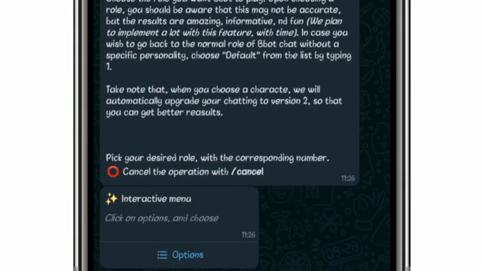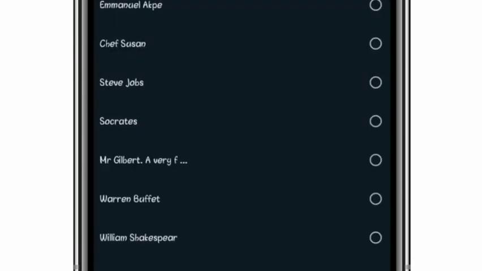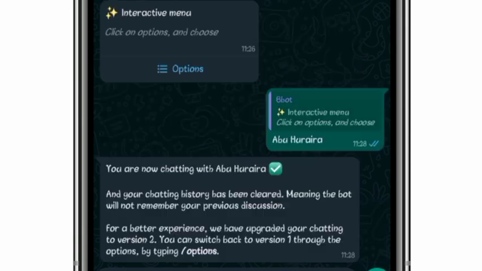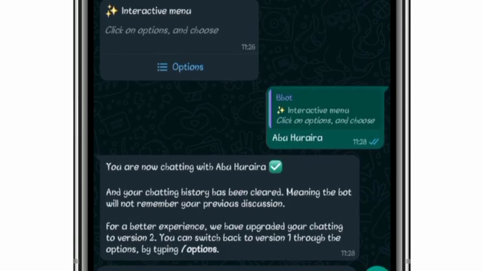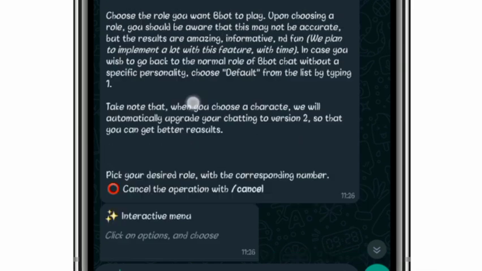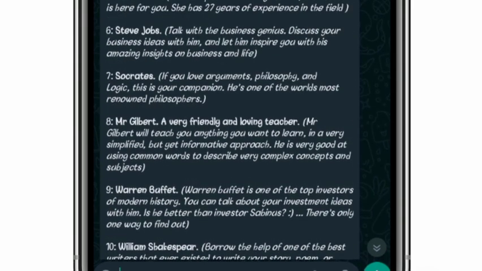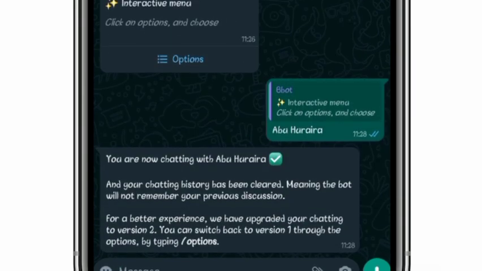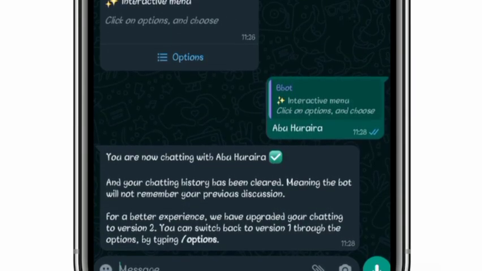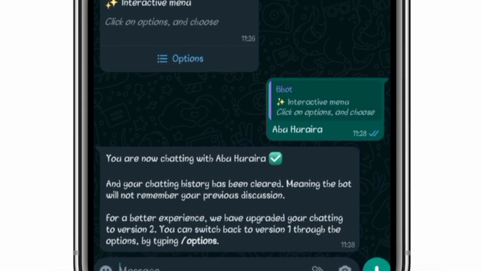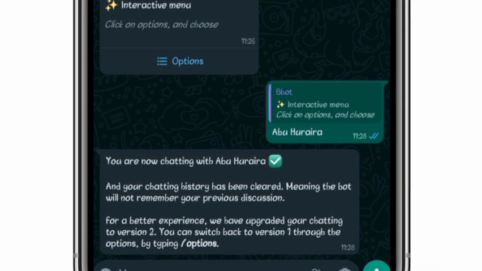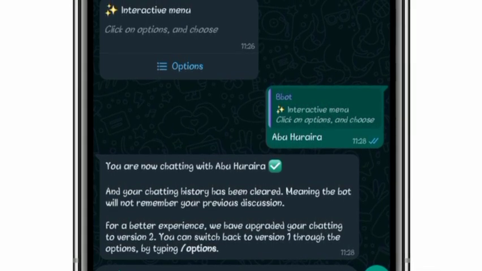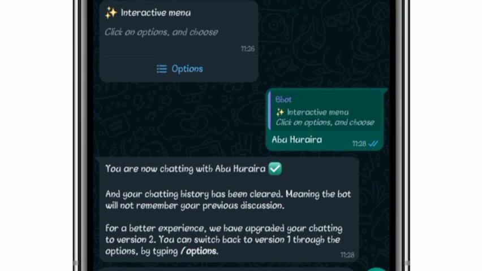So let's check one of the rules. Let's check Abu Hurairah. It says you are now chatting with Abu Hurairah, meaning the rule has been changed from default to Abu Hurairah. It says for a better experience, we have upgraded your chat to version 2. You can switch back to version 1 through the option. Earlier I told you we have version 1 and version 2, so it has been switched to version 2 now.